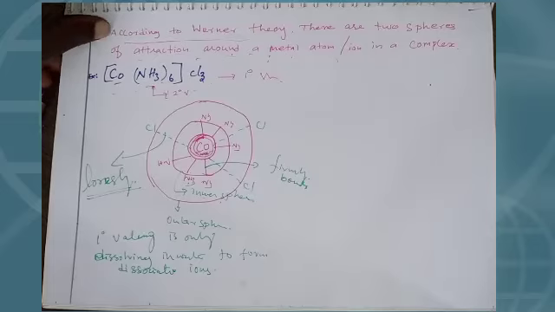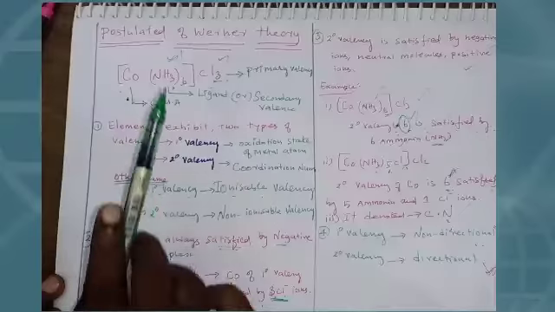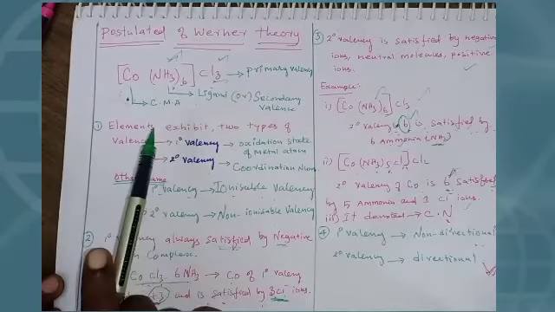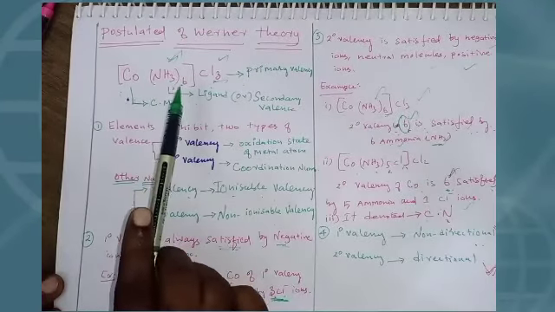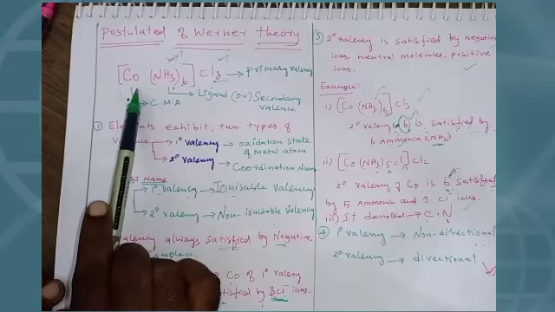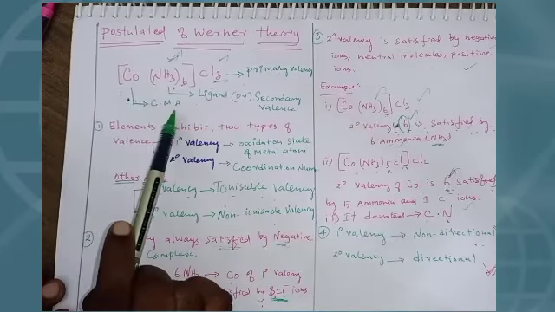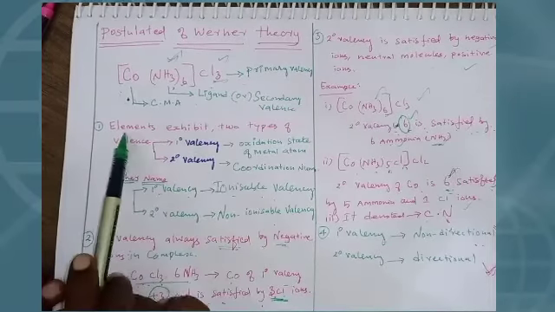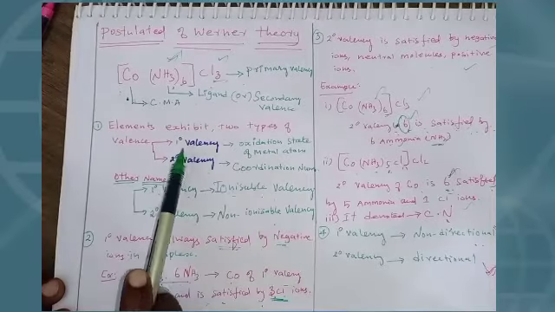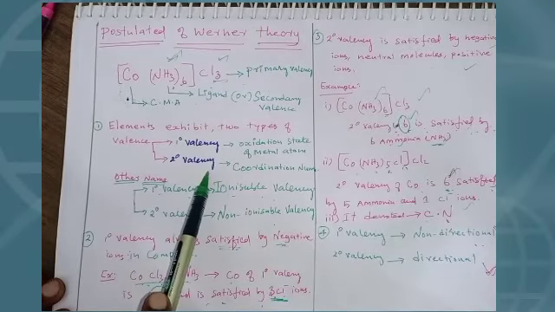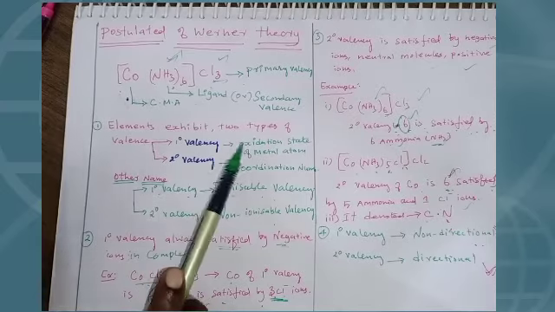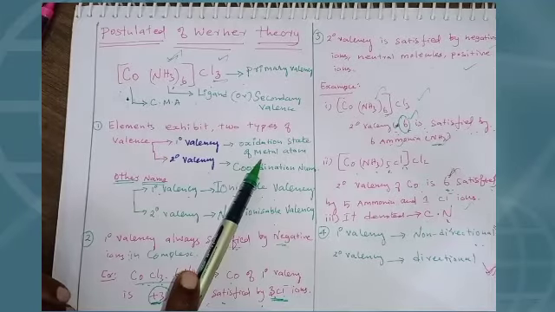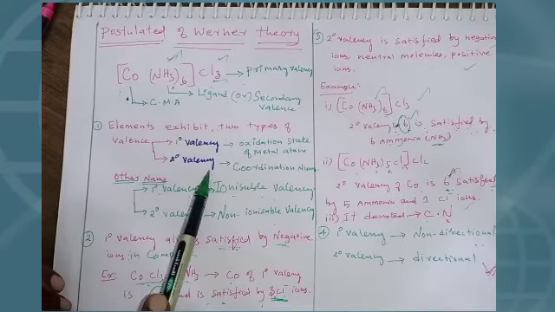Dear students, let us revisit the postulates of Werner theory. Werner took this complex for his research, 6 ammine and cobalt 3 chloride. In this complex, cobalt acts as the central metal atom. This is the ligand, or secondary valencies. This is the primary valencies. The element exhibits two types of valencies: one is primary valencies, another is secondary valencies. Primary valencies can also be called the oxidation state of the metal atom. A secondary valence is the coordination number.